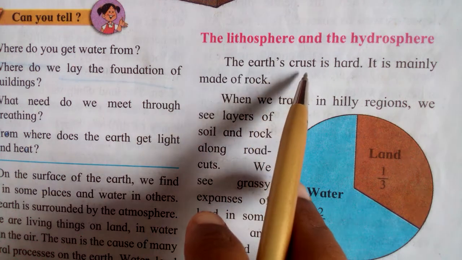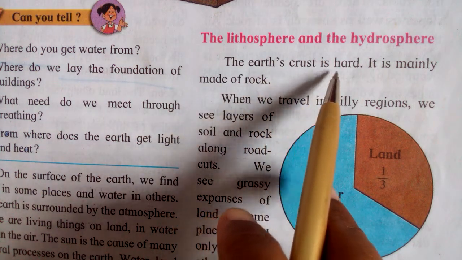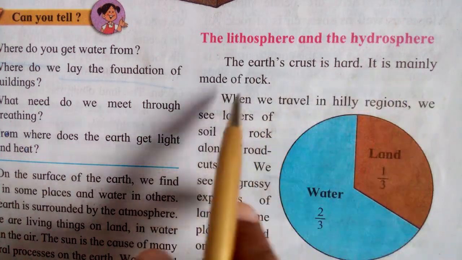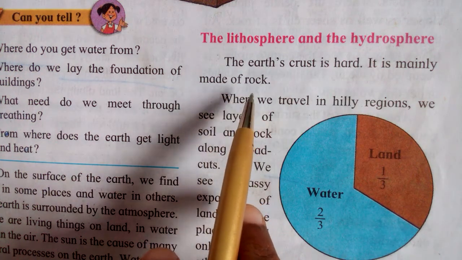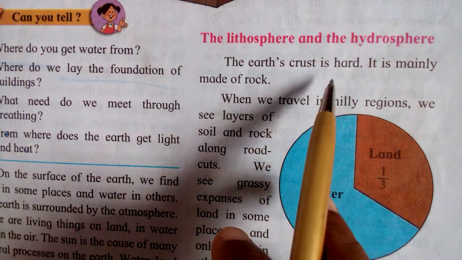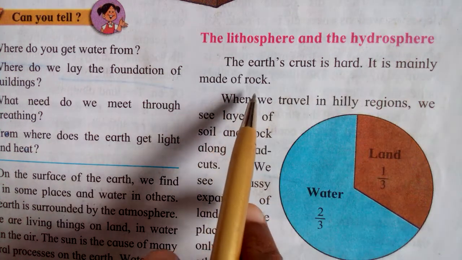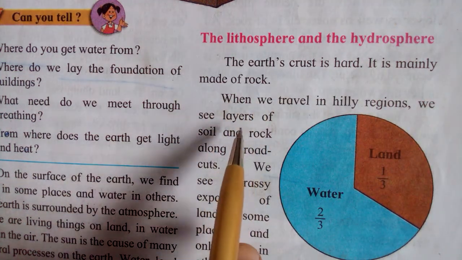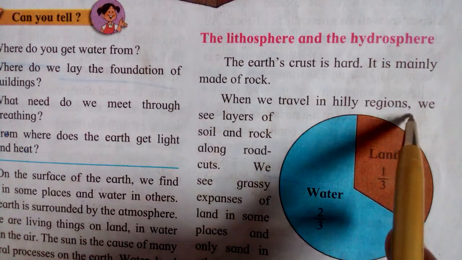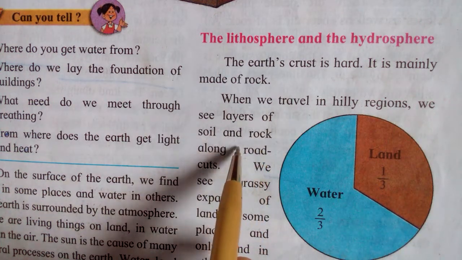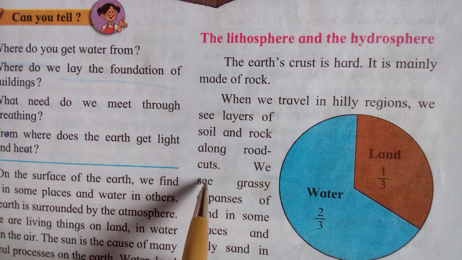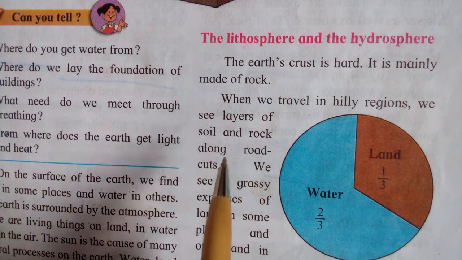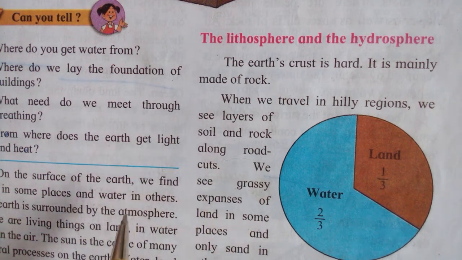The earth's crust is hard. It is mainly made of rock. Which one is the earth's crust? It is hard and made of rock, because rocks are there. When we travel in the hilly region, we see layers of soil and rock along road cuts. Correct. In hilly regions we mostly see layers of soil and rocks.